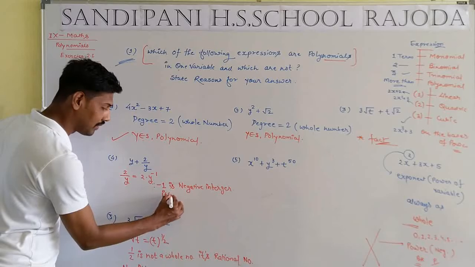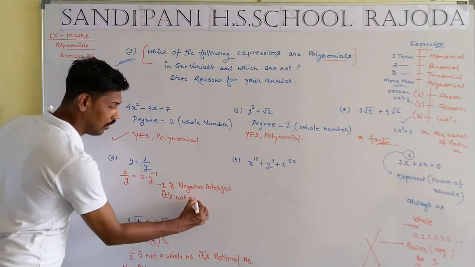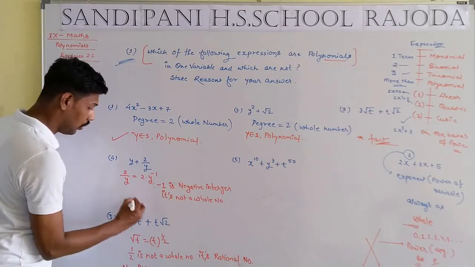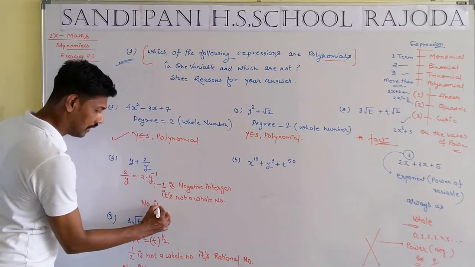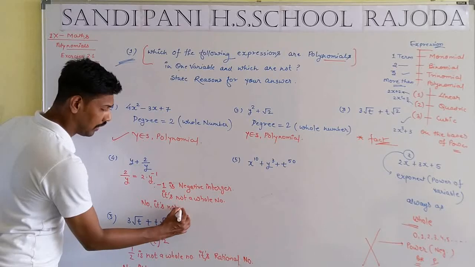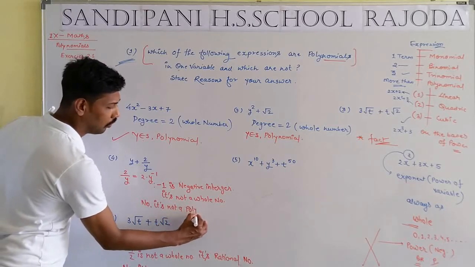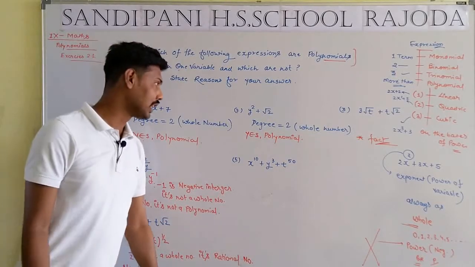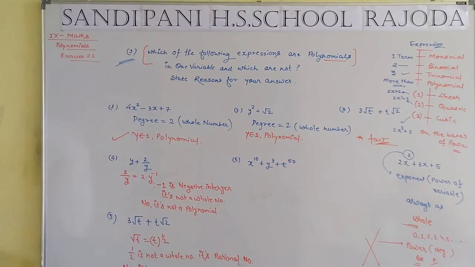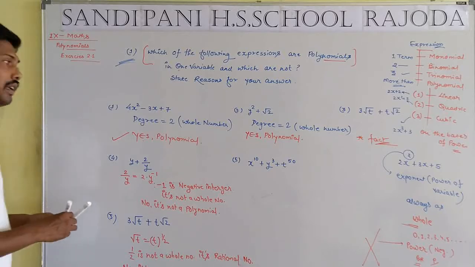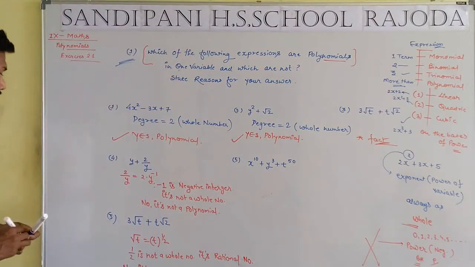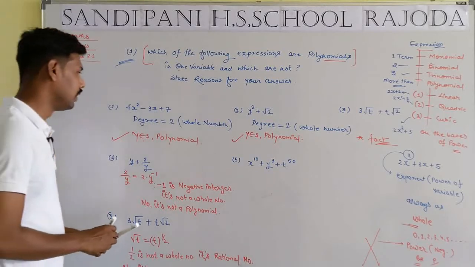It is not a whole number. So we can say no, it is not a polynomial. I hope, students, you get the proper explanation of each question. First one: yes, it is a polynomial. Second one: also yes, it is a polynomial. Third one: no, it is not a polynomial. Fourth one: no, it is not a polynomial.